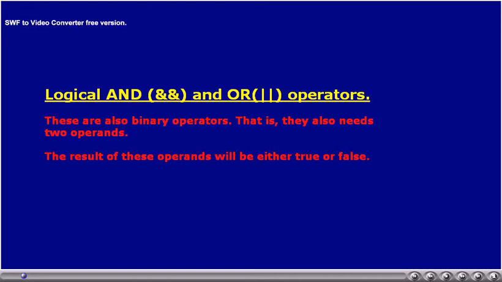C language supports other operators also, known as logical AND and logical OR operators. The result of a logical AND or logical OR operator will be true or false.